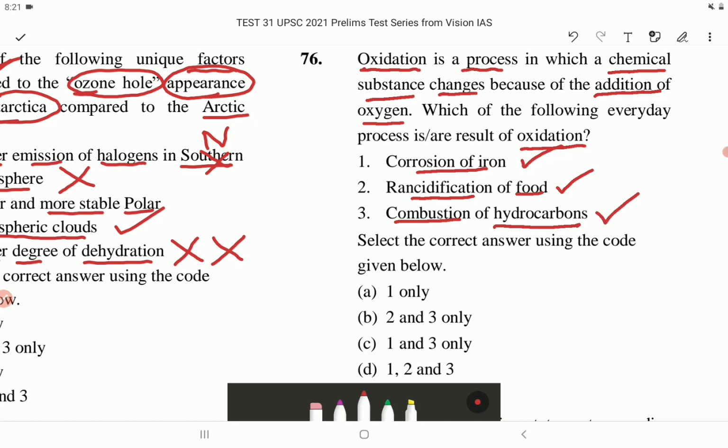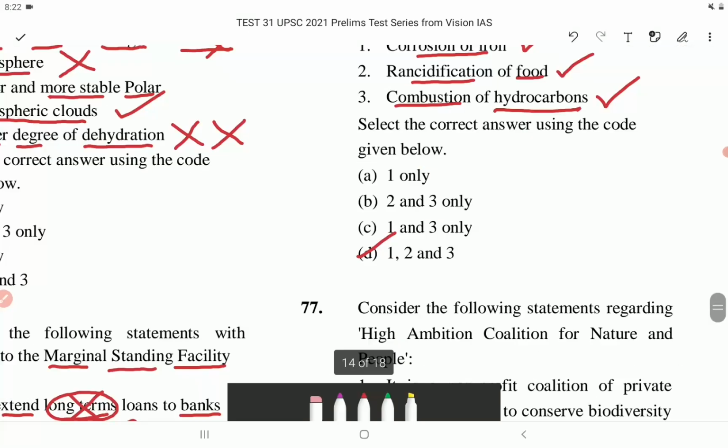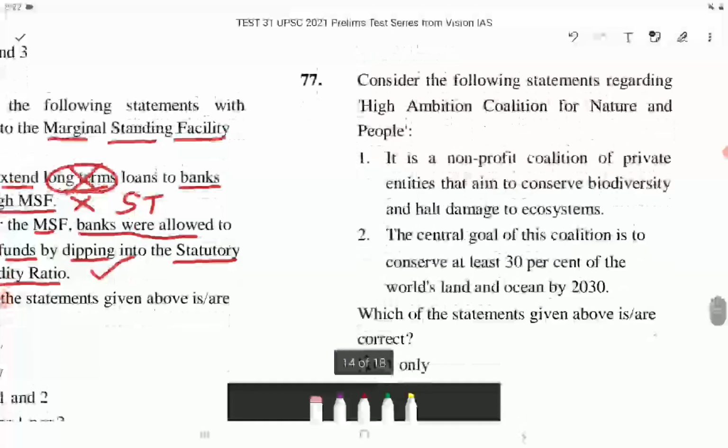Select the correct answer using the code given below. So the correct answer is option D. 1, 2 and 3. Now let's come to next question, that is question number 77.